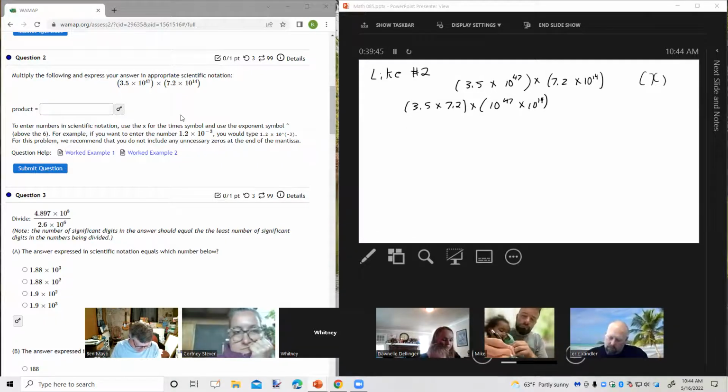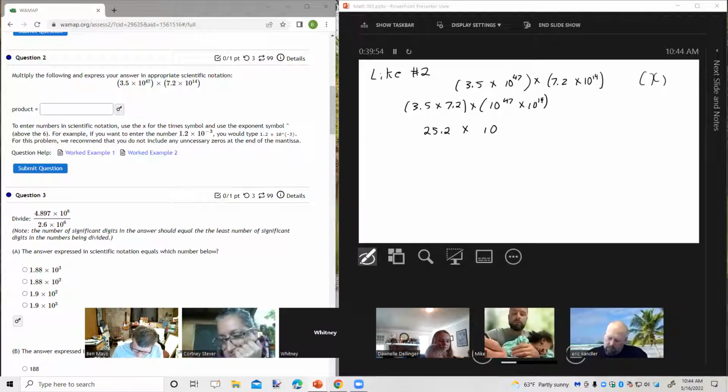So 3.5 times 7.2 is 25.2 times 10 to the 47 plus 14th power, which is 61st power. All right.